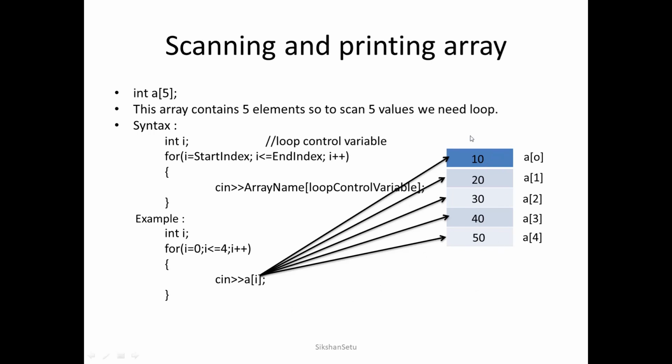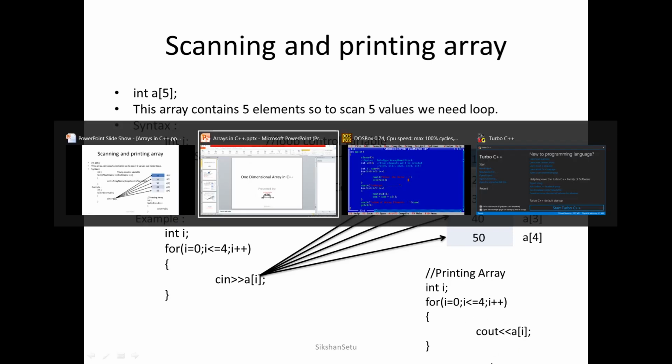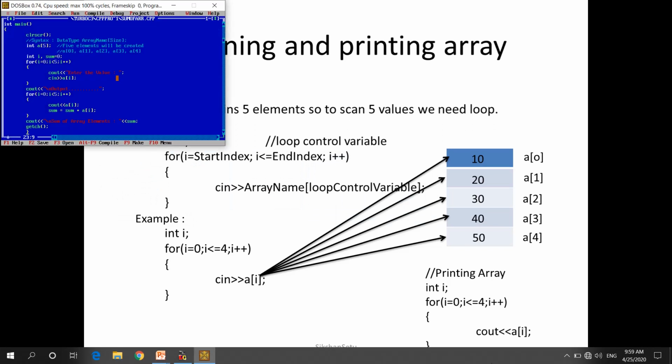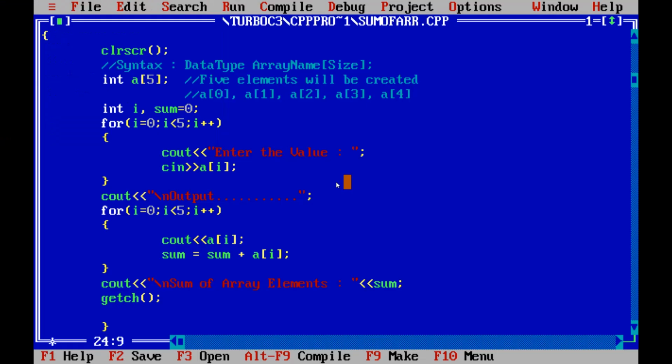Now if we are interested in printing the array, the same sort of things are going to be performed. The only difference is that in place of the extraction operator we write the insertion operator, so that it can print the value of the array on the screen. Now we try to understand the same concept with the help of a program. So let's take one example.